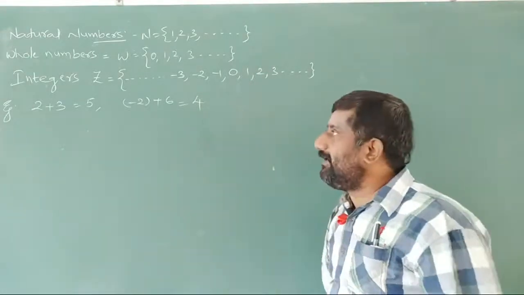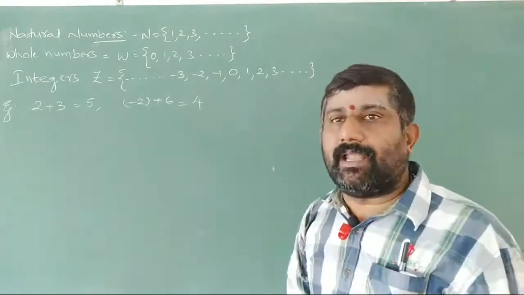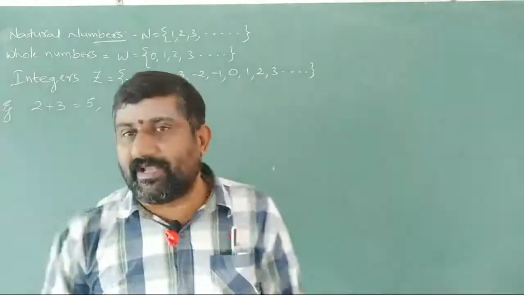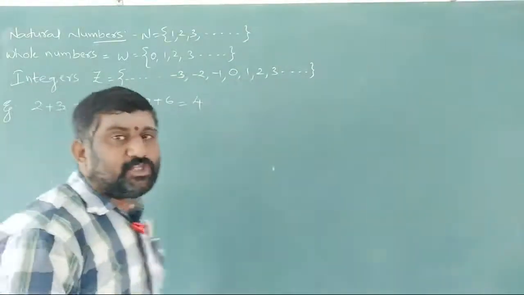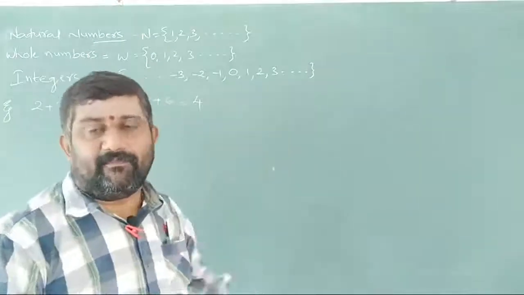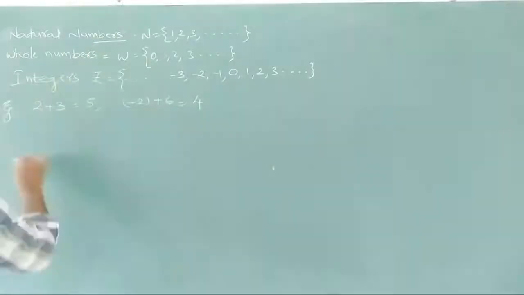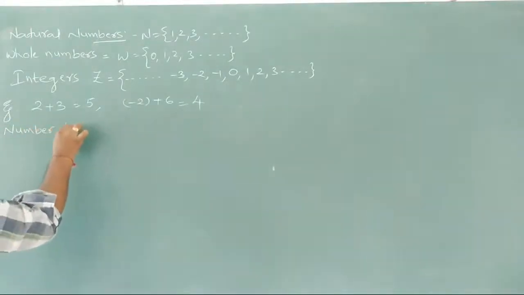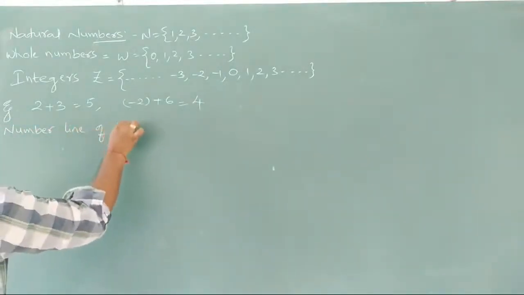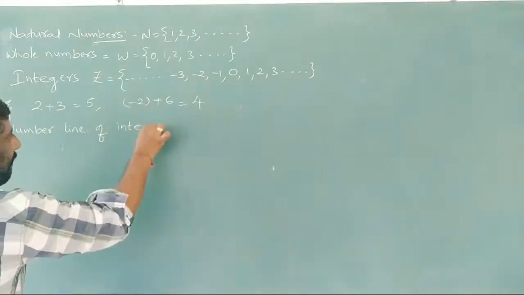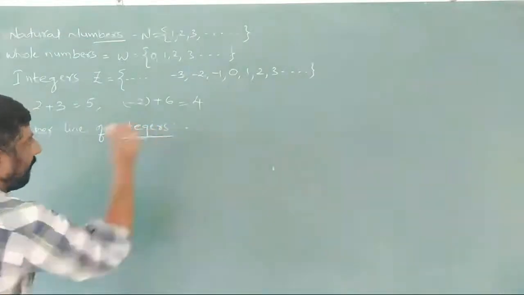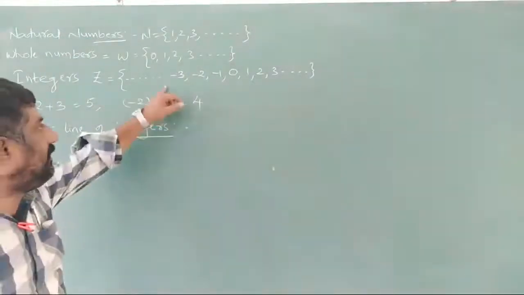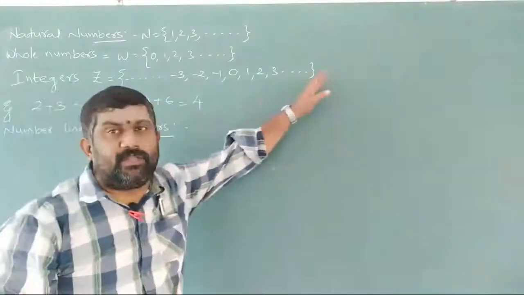And even this we can show on a number line also. So how can we show it on a number line? First of all, we'll show integers on the number line and later we'll do the addition. Already we know the numbers we have here: minus 3, minus 2, minus 1, 0, 1, 2, 3 and so on.